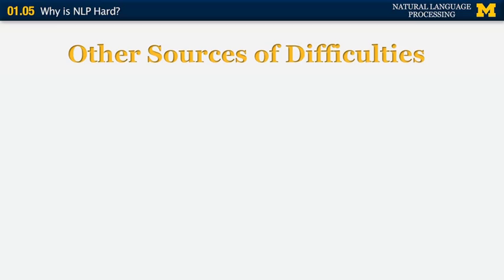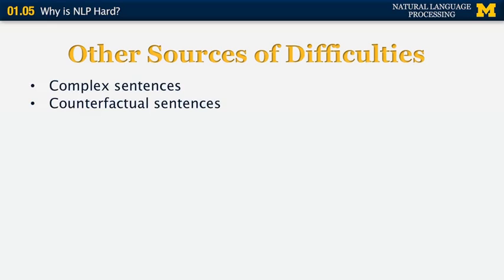What other sources of difficulties can there be? They can be very complex sentences. We looked at some examples of those before. They can be counterfactual sentences. For example, if you were to do this, then that would happen. Humor and sarcasm. Computers have a really hard time dealing with humor and sarcasm, as well as metaphor and other non-literal usages of words.